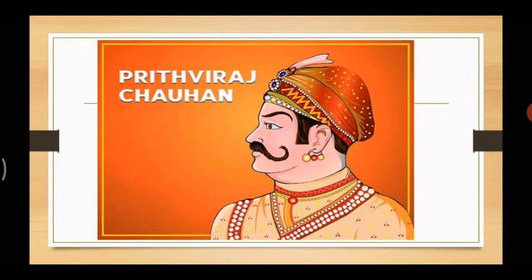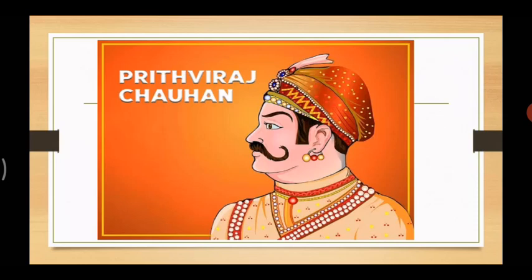Now, among the Rajputs, Prithviraj Chauhan, belonging to the Chauhan dynasty, was a valiant king, meaning a very strong and courageous king. As we know, Prithviraj Chauhan had achieved military success against several neighboring Hindu kingdoms, meaning the side kingdoms.